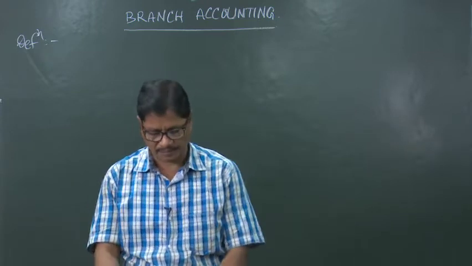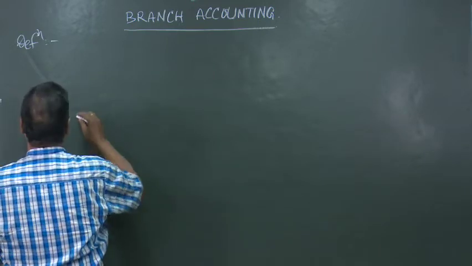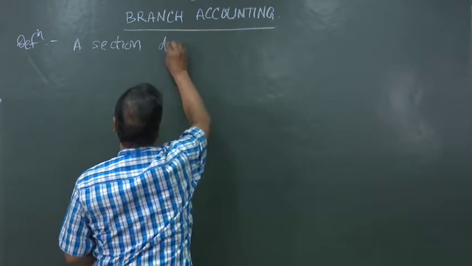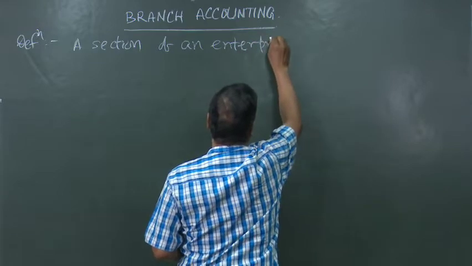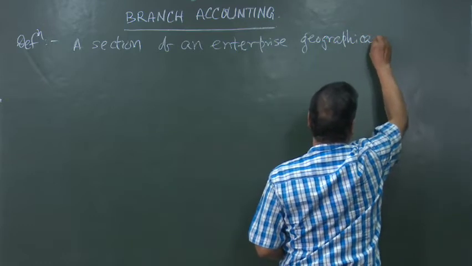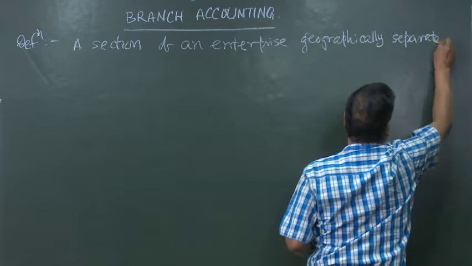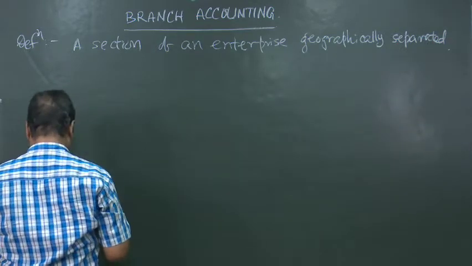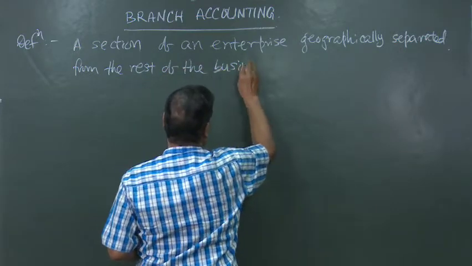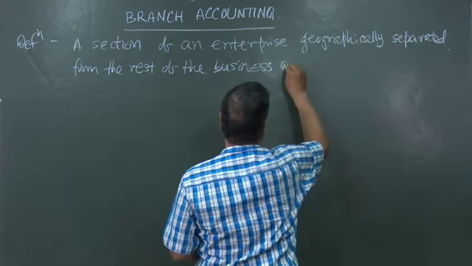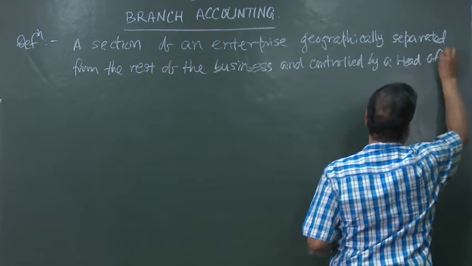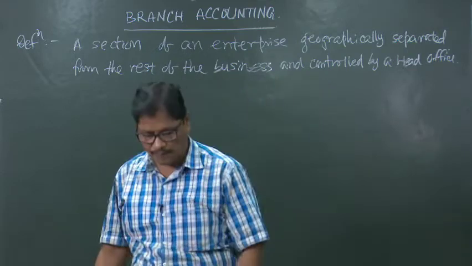So, coming to the definition of a branch, it may be defined as a section of an enterprise, geographically separated from the rest of the business and controlled by a head office. So, this is the definition of a branch.